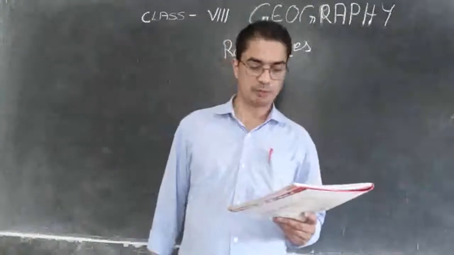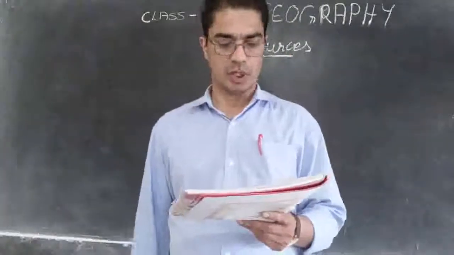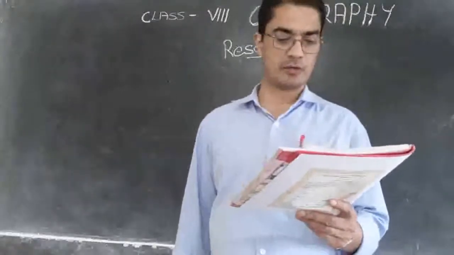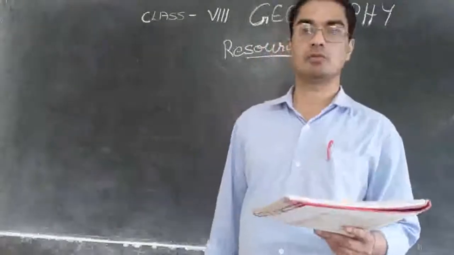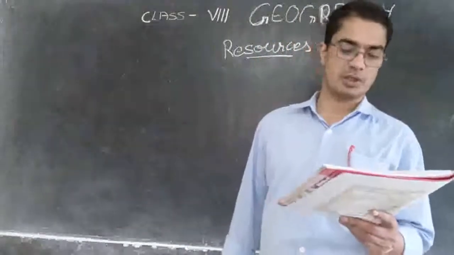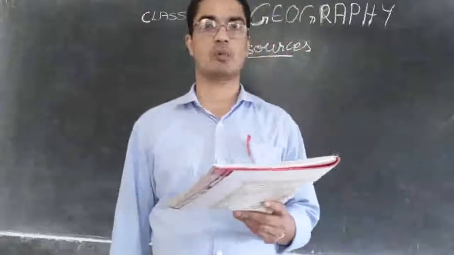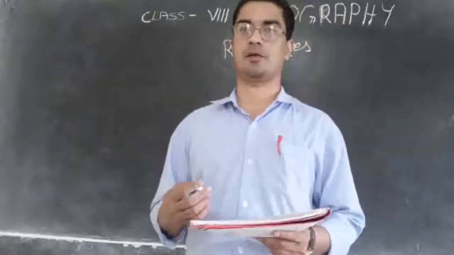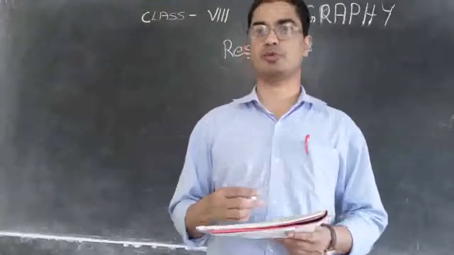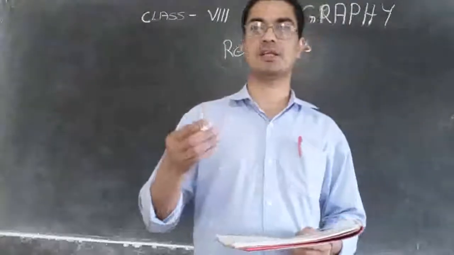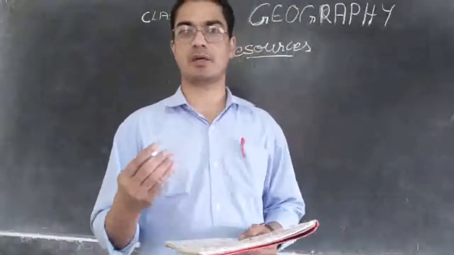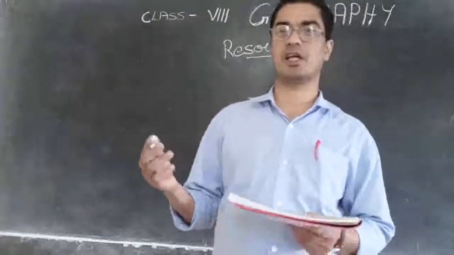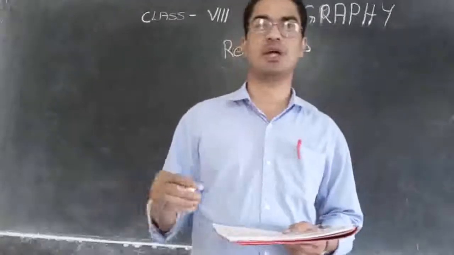Then we come across a word called value. Value means worth. Some resources have economic value and some do not. That means if you give something, you may get money. For example, you have vegetable produce in your garden. If you go and sell it in the market, you will get money. So that has economic value. But there are so many other useful things which have no economic value. That is, you cannot sell them.